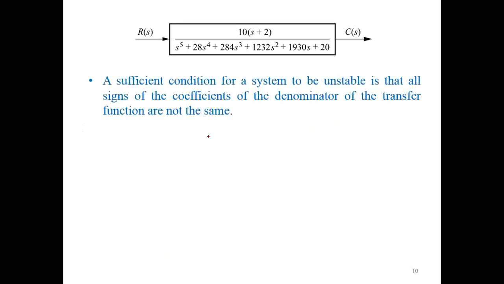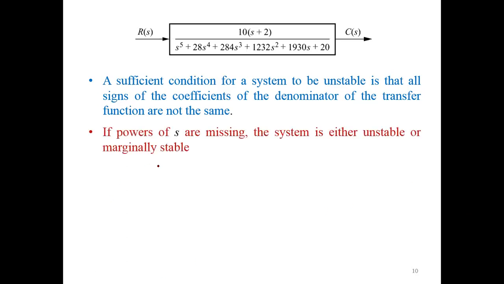A sufficient condition for a system to be unstable is that all signs of the coefficients of the denominator of the transfer function are not the same. We have positive and negative values here in the coefficients. So this is also a sufficient condition for the instability.